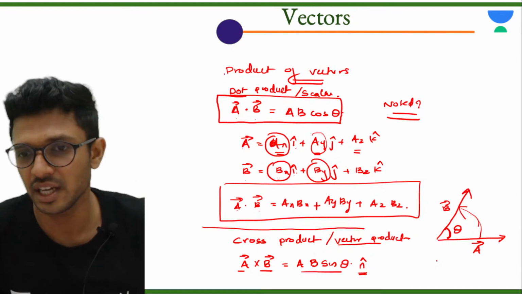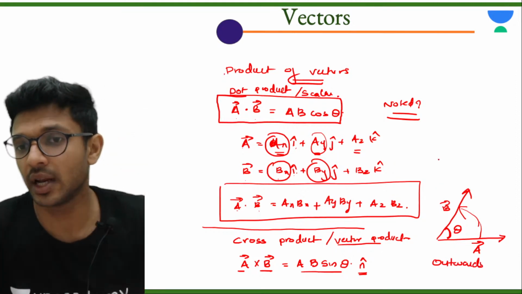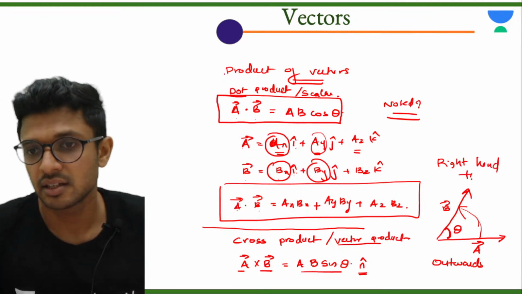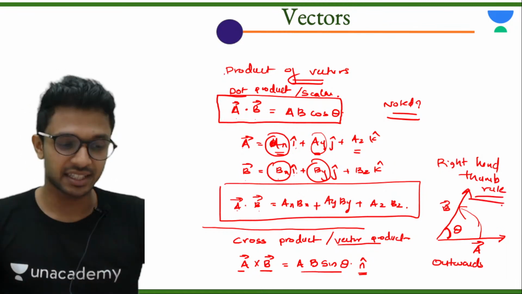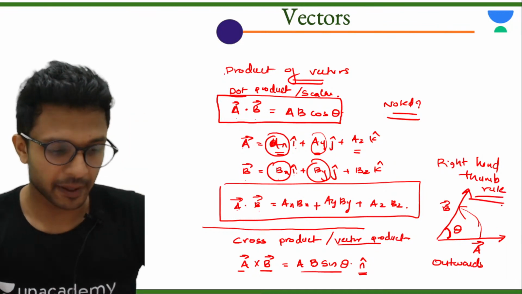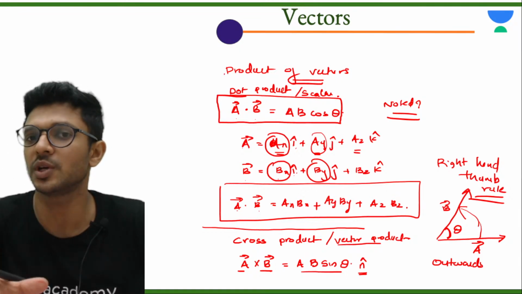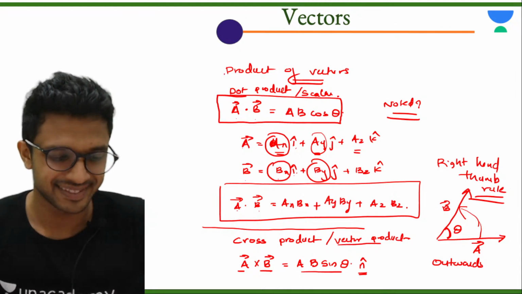So here in this case, the direction of A cross B is outwards, and this rule, है ना? We call it the right hand thumb rule, ठीक है? So these are all the important formulas that you should be knowing from vectors. If you know this much, है ना, you can do any problems.